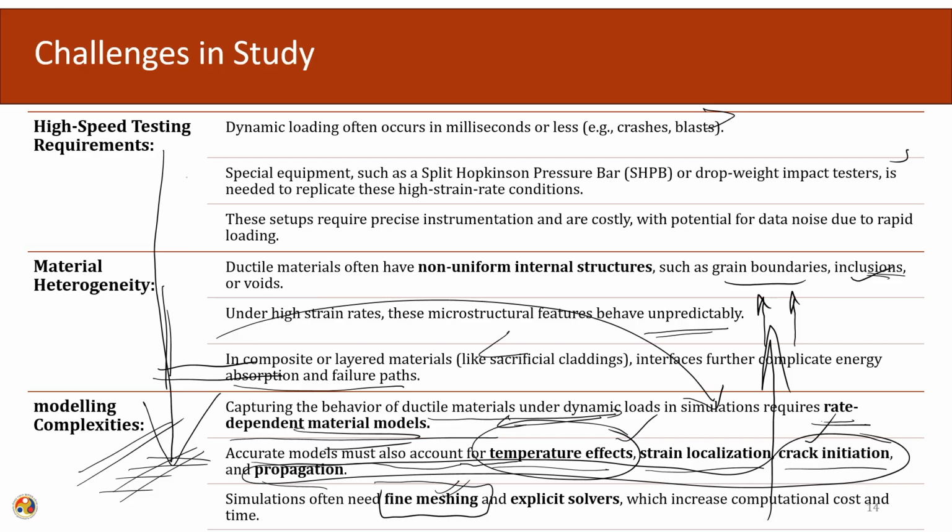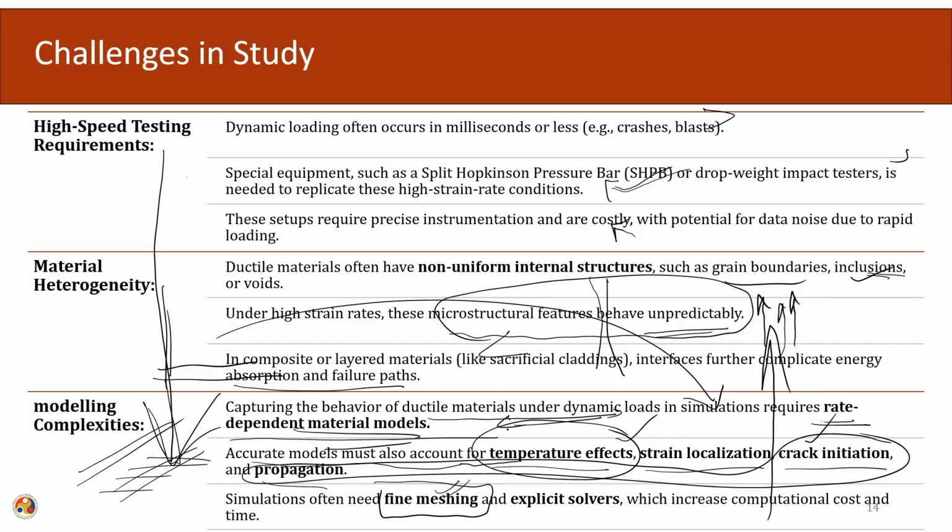So, these are the challenges when we try to study the behavior of any system under dynamic loading. It stems from the categorization of the materials under dynamic loading and getting the data. In order to get the data, we have to design the experimental setup and measure such that the unpredictable failure modes are not there and the data is repeatable. After that, we have to put it into simulation.